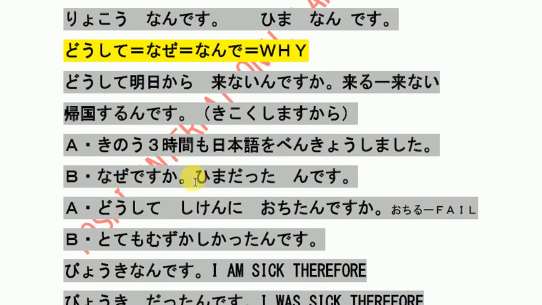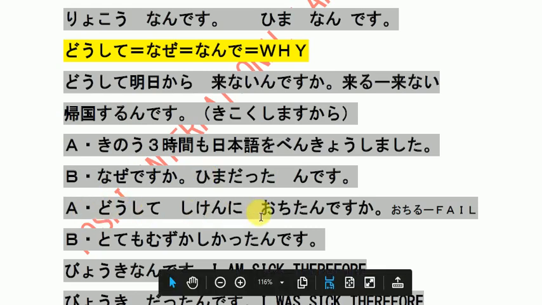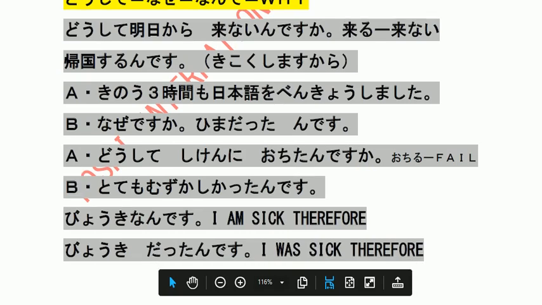He is asking why. So he is replying ね。暇だったんです。なぜですか So A is replying 暇だったんです。どうして試験に落ちたんですか試験に落ちるは fail exam。とても難しかったんです。It was very difficult, that's why.